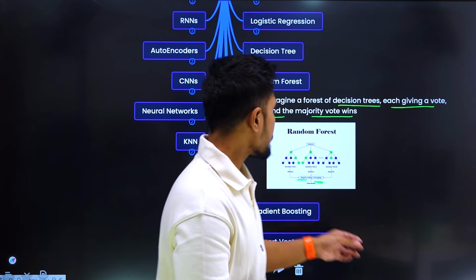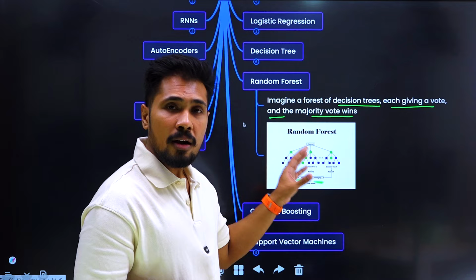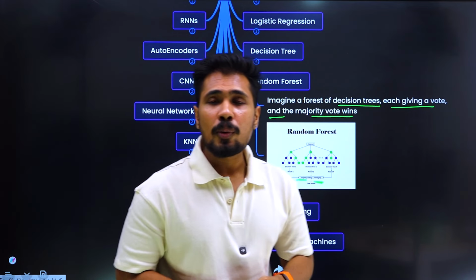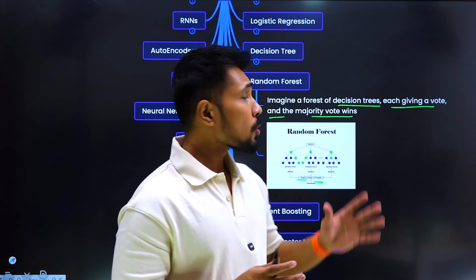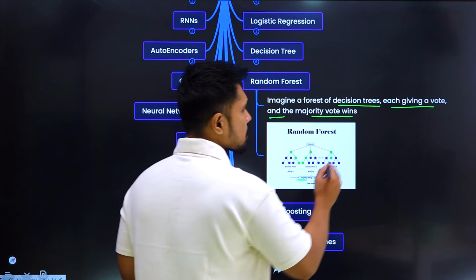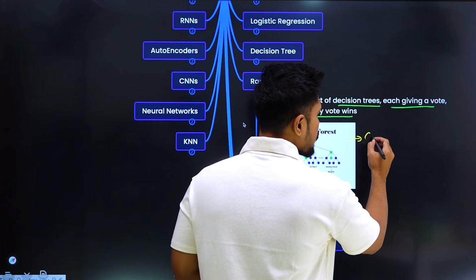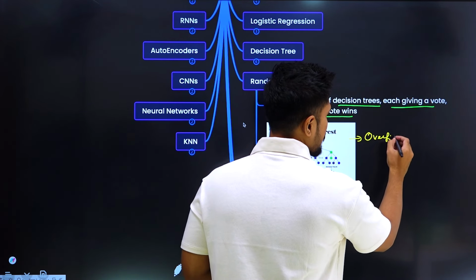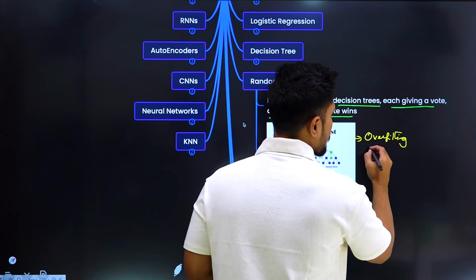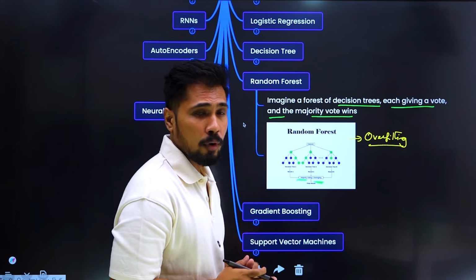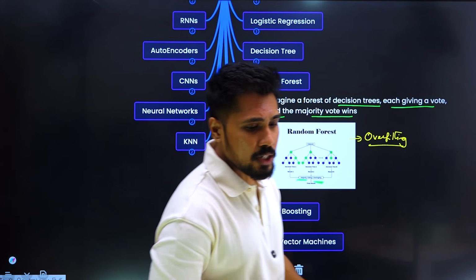We call it random forest. The random forest decision tree falls into the category of classification. The random forest algorithm helps us reduce the overfitting problem.